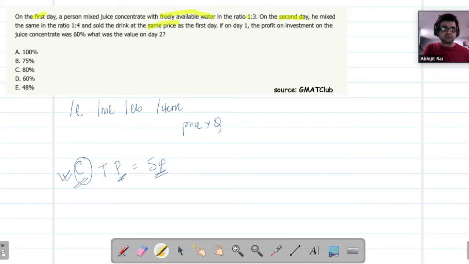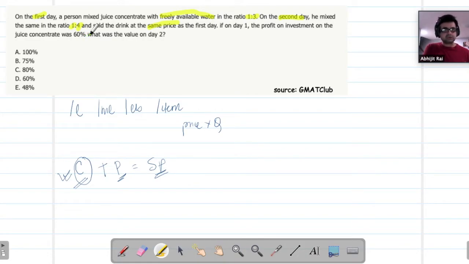And the ratio of these two is 1:3. In the second day, the ratio is 1:4 of these ingredients, and he's selling juice basically. And then we are asked what is the percentage of the profit in day two, because he's changing the mixture ratio. Is he going to make more profit or less profit?